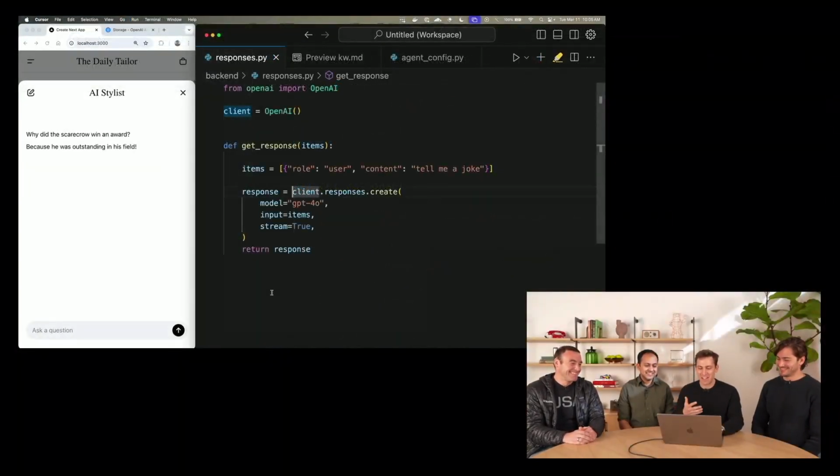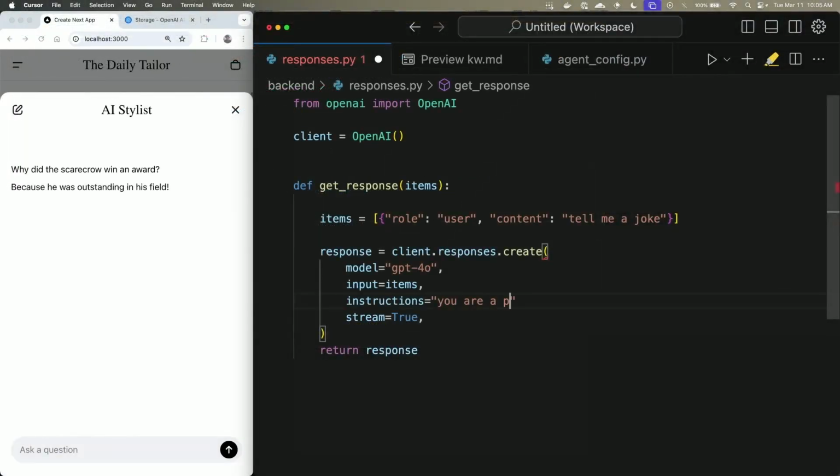So to demonstrate the power of the Responses API, we're going to be building sort of a personal stylist assistant. So let's start off by giving it some instructions. You are a personal